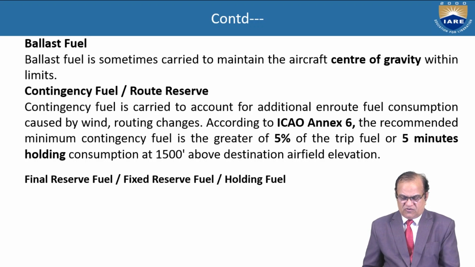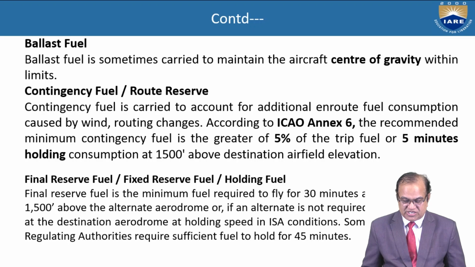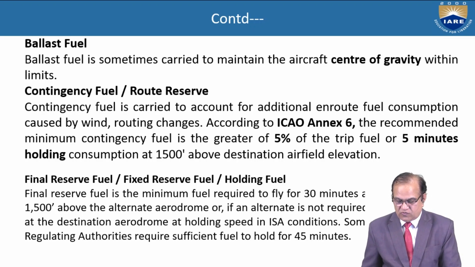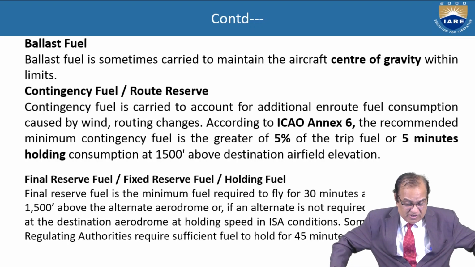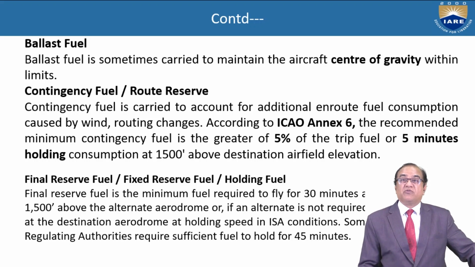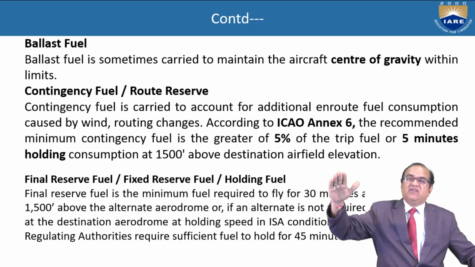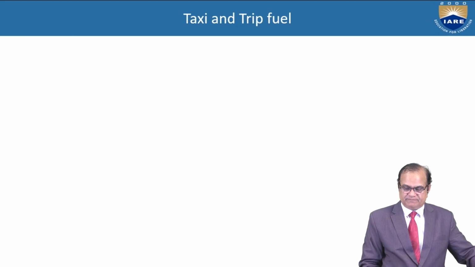Final reserve, fixed reserve fuel, holding fuel. Final reserve fuel is the minimum fuel required to fly for 30 minutes at 1500 feet above the alternate aerodrome, or if an alternate is not required, at the destination aerodrome, at holding speed in ISA condition. Some regulating authorities require sufficient fuel to hold for 45 minutes. Some bigger aircraft have to keep the flight for 45 minutes. This holding fuel is to hold above the runway or above some given area.